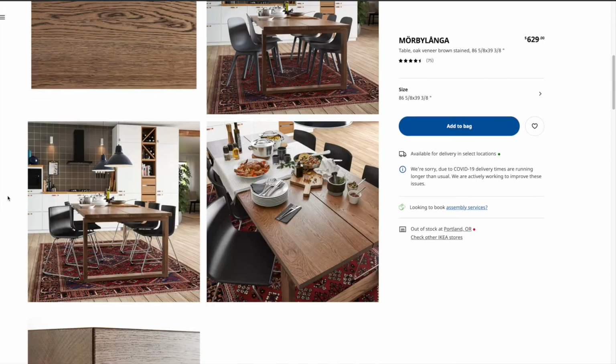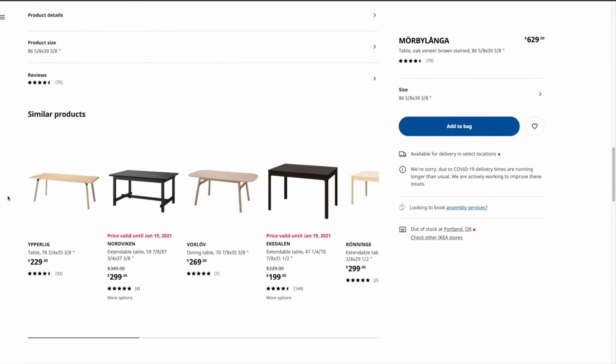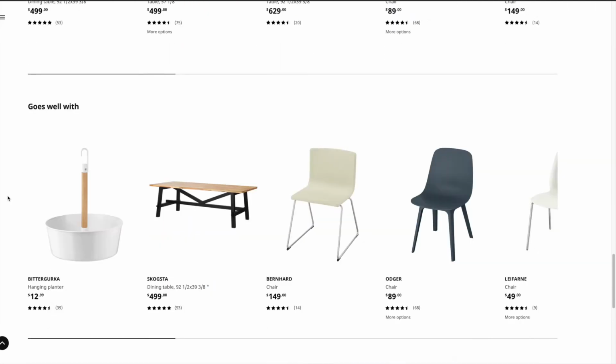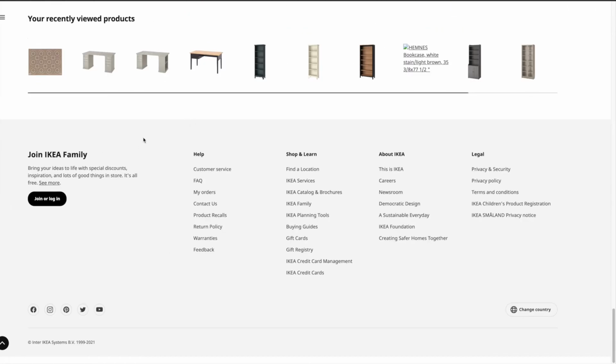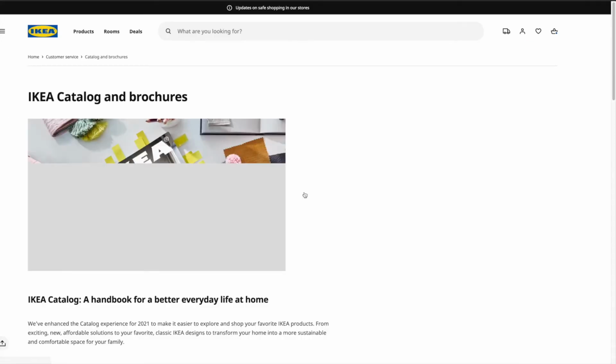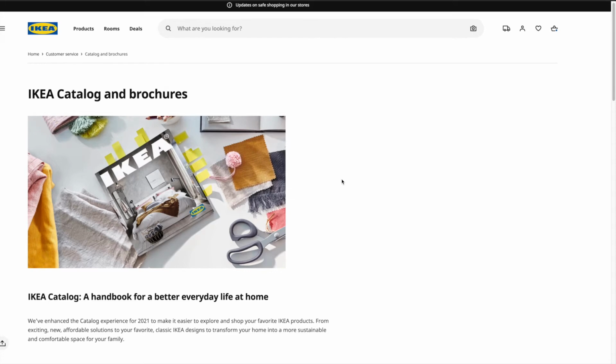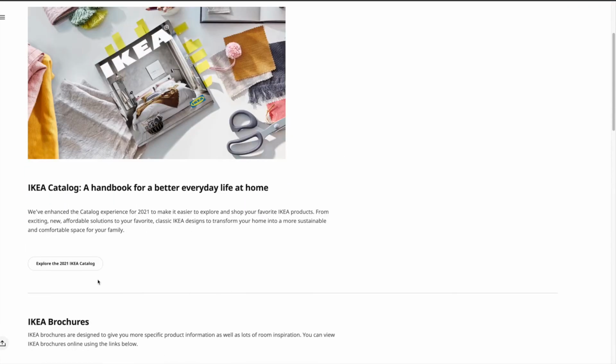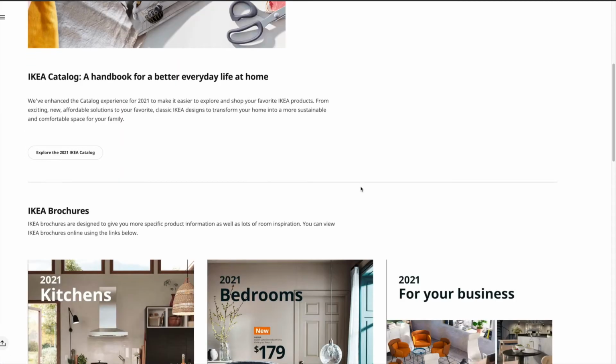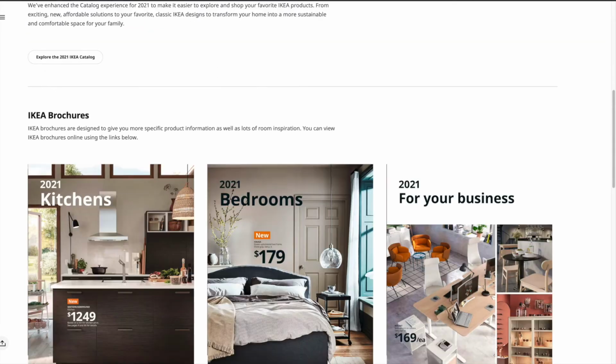So here we are, back at the home page of the website. We're going to shop for ideas for our kitchen so we can figure out what we want to put into our kitchen. We're going to scroll through various different galleries and styles in order to shop the various different styles that we have available and to get ideas. We kind of call this the wish book. Now, of course, IKEA has gotten rid of their paper catalog starting in 2021. It is gone, but you do have the ability to find it digitally.